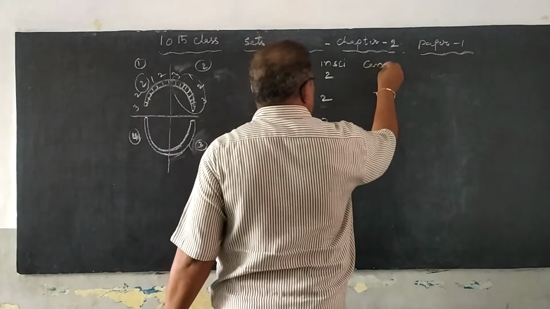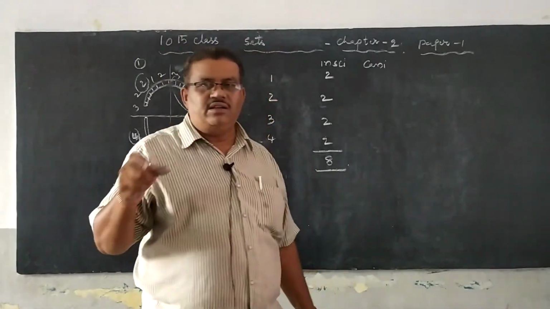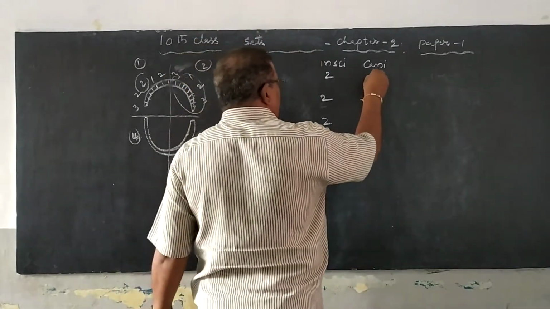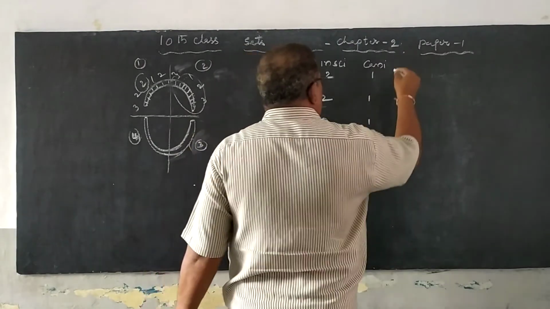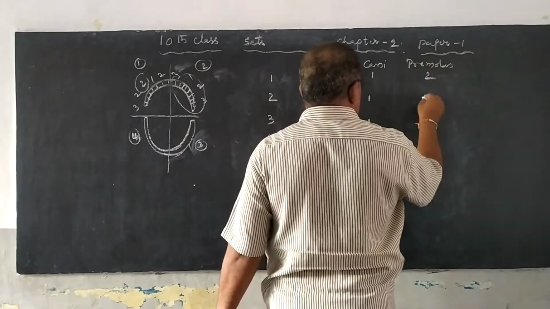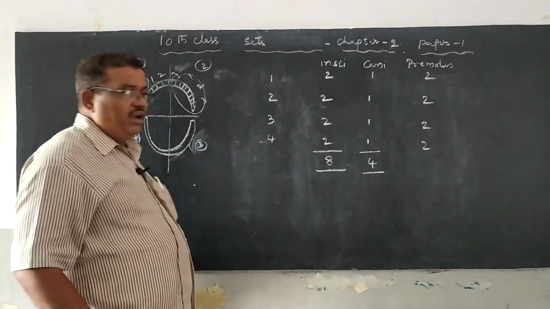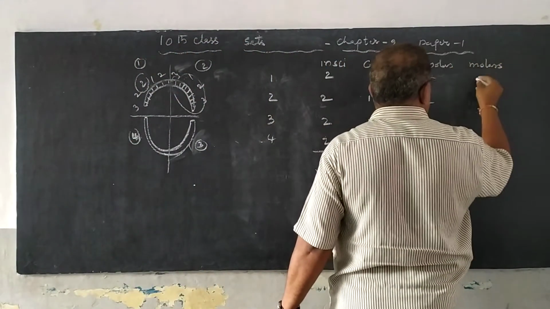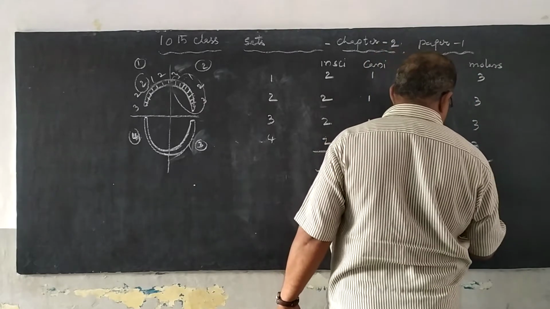Canines. Canine is nothing but the tearing teeth. When we eat sugar cane, we definitely use the canines. Here 1, here 1, here 1, here 1, totally 4. Premolars: 2, 2, 2, 2. In these 4 chambers, how many are there in each chamber? I have to list it here. Molars: 3, 3, 3, 3. Totally 12 are there.